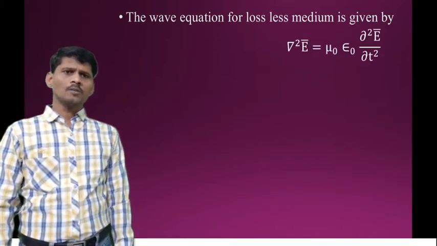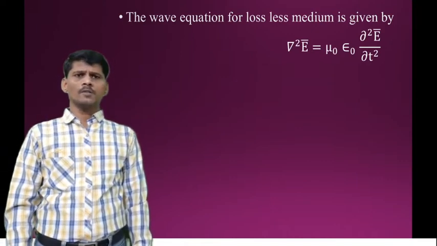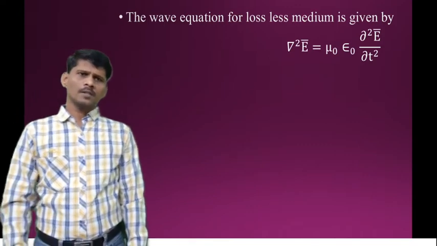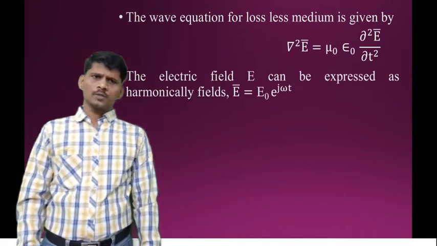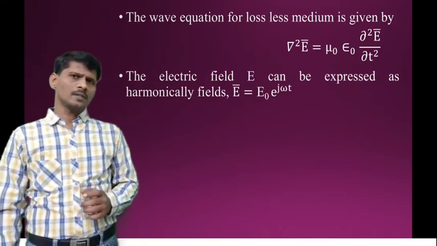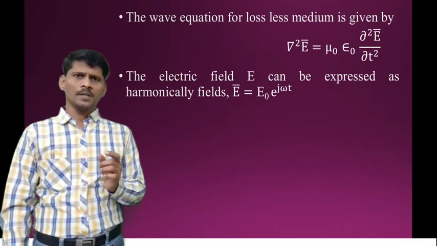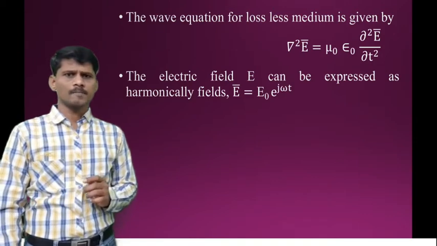So what is the electromagnetic wave equation for a lossless medium? Del square E bar is equal to mu naught epsilon naught dou square E bar by dou t square. This wave equation for free space was already explained in previous sessions.